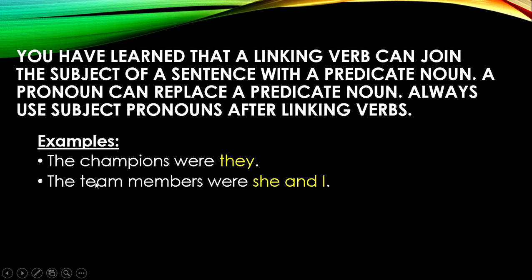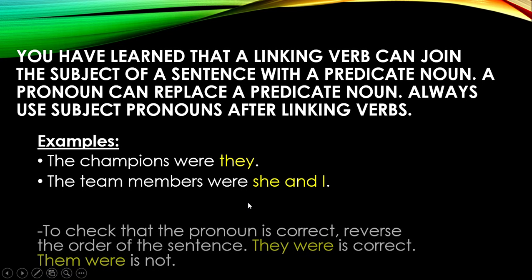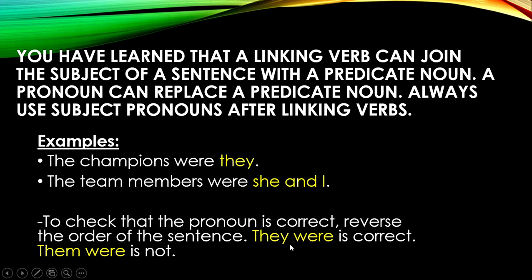Let's take a look at another one. The team members were she and I. Again, this is a linking verb. So at the end, you are going to use subject pronouns. You're not going to say her and me. You're going to say she and I because this is a linking verb. And again, to check that the pronoun is correct, reverse the order of the sentence. They were is correct, them were is not. So we look over here. She and I were the team members. So a couple things, you can switch it around, but you also have to realize you have to have a linking verb. When you have a linking verb, these have to be subject pronouns, okay? They have to serve as the subject. So if it sounds a little weird, you're probably right.